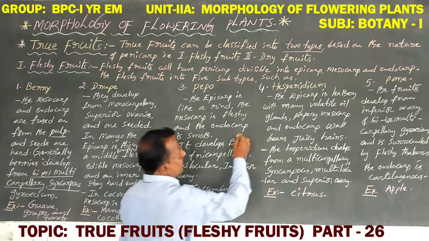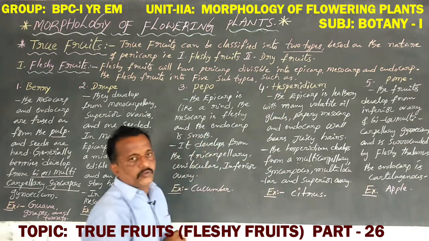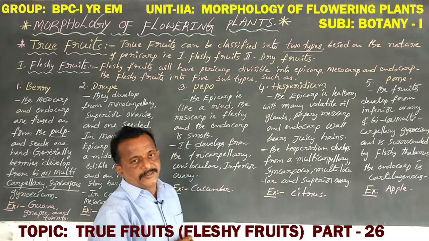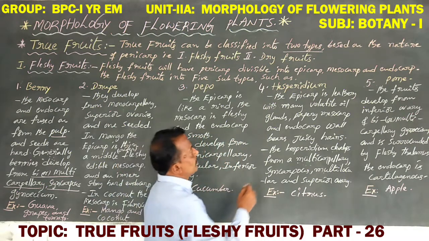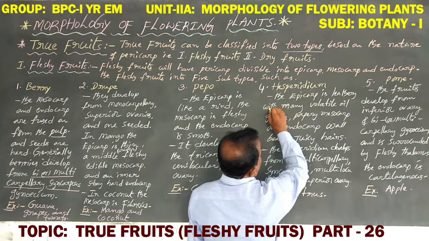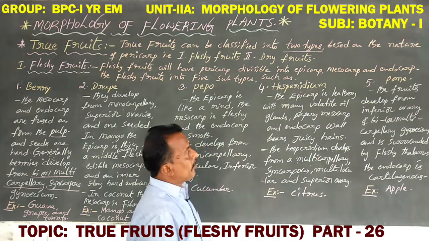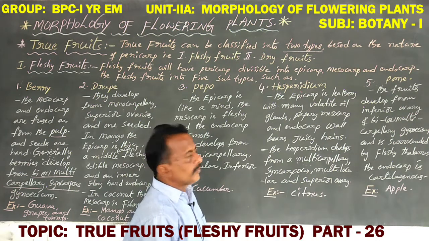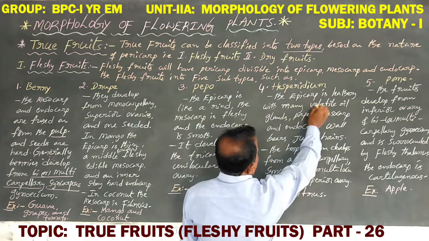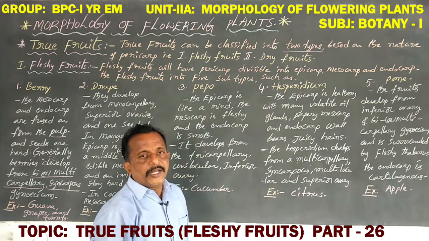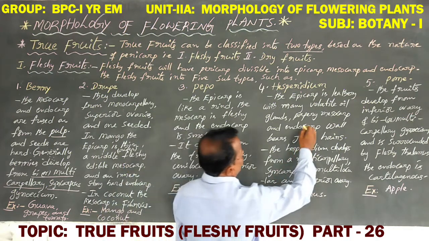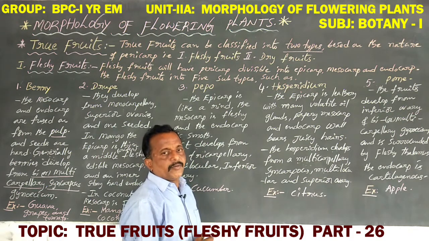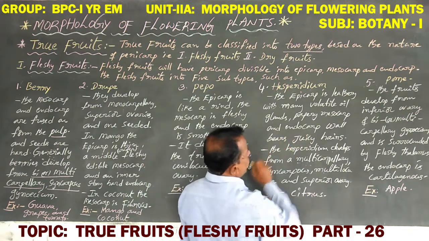The fourth subtype is hesperidium. The example is citrus, Telugu name nimma. Dear students, the epicarp is leathery and smooth, with many volatile oil glands. The mesocarp is papery, white in color, and the endocarp bears juicy hairs.